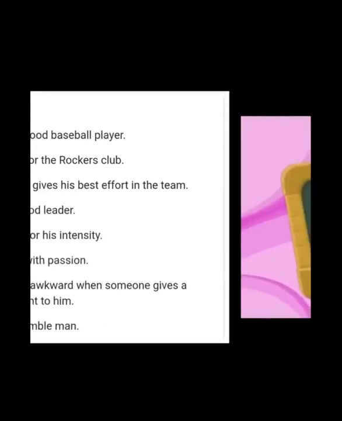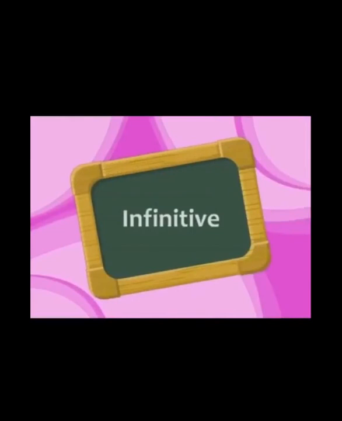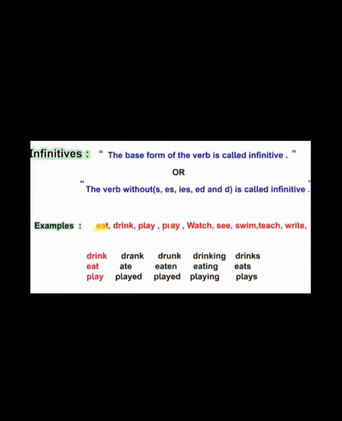Okay. Now let's move on to another topic. The other topic of today is infinitive. What is the meaning of infinitive, students? Infinitive means, see here, the base form of the verb is called infinitive. So what is infinitive? The base form. Base form here means verb 1. The first form of the verb is called infinitive.